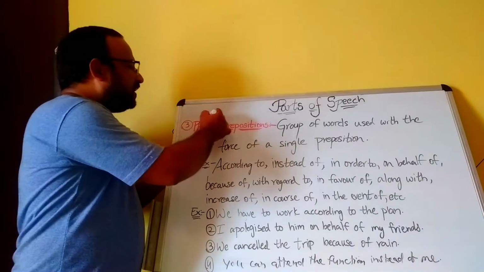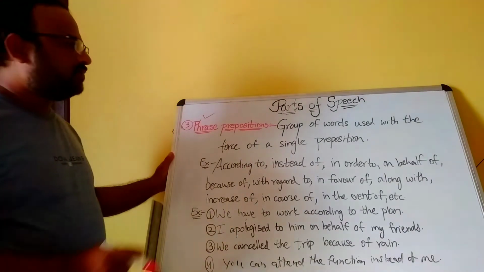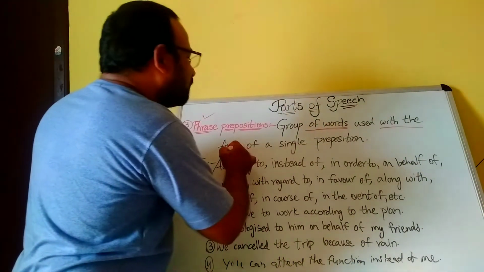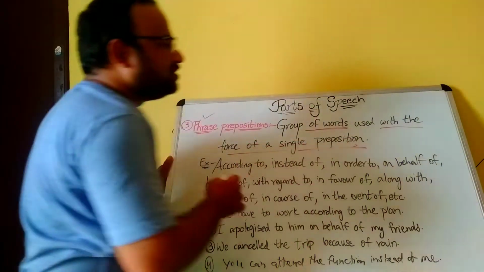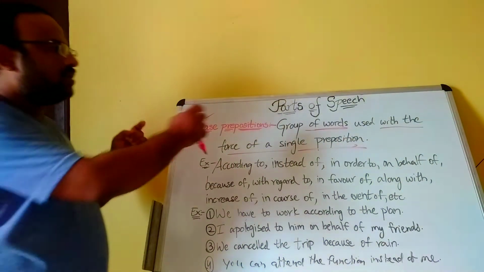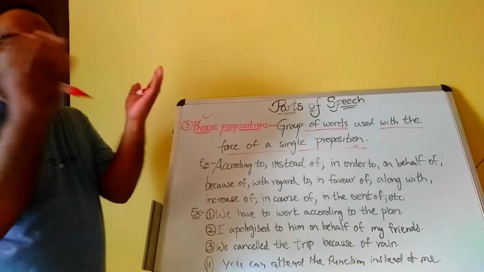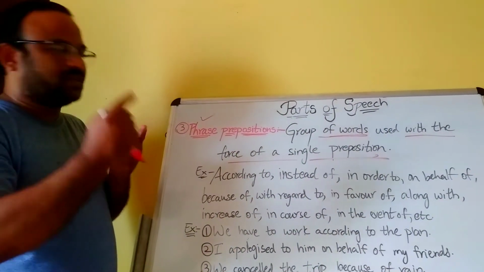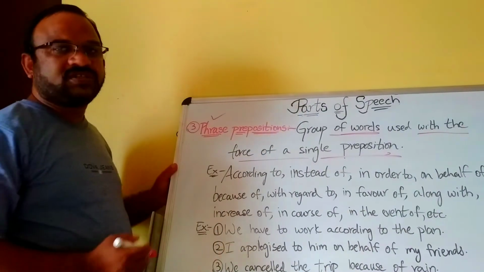Now, phrase prepositions. A group of words used with the force of a single preposition, a combination of words used as a single preposition. That is called phrase prepositions.